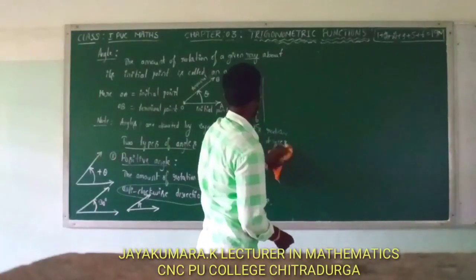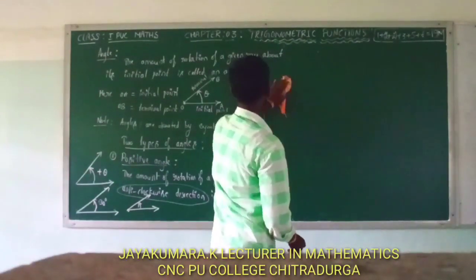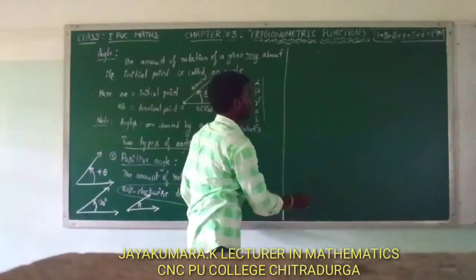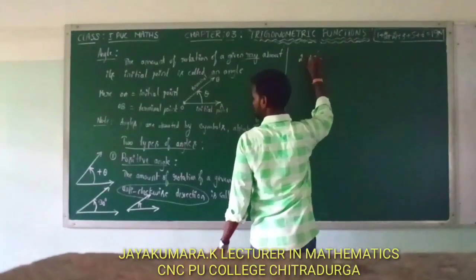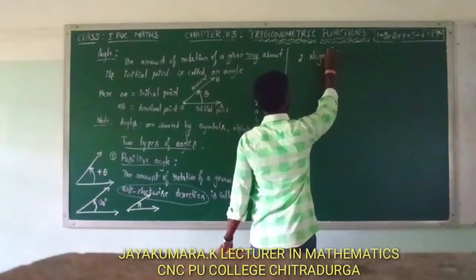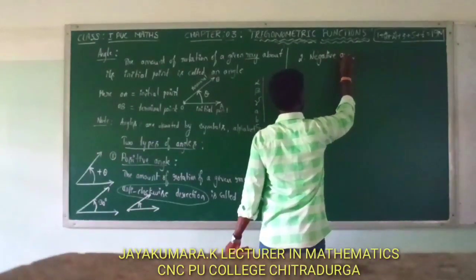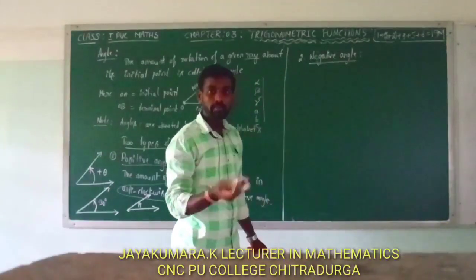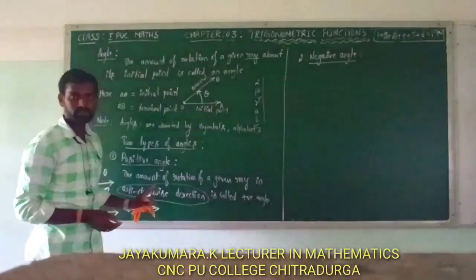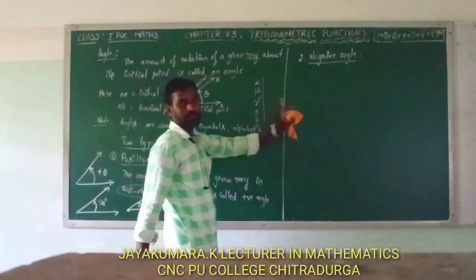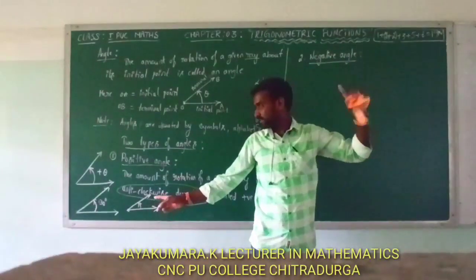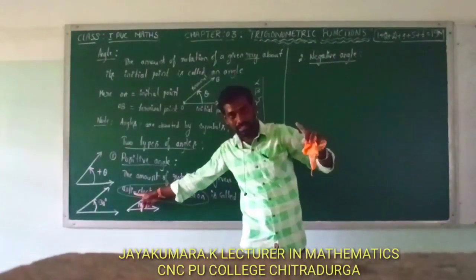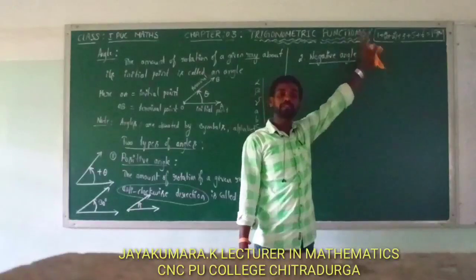Negative angle. Here, second one, negative angle. Here, the definition is, just opposite to this, the amount of rotation of a given ray in, here it is anti-clockwise direction, here it is clockwise direction.